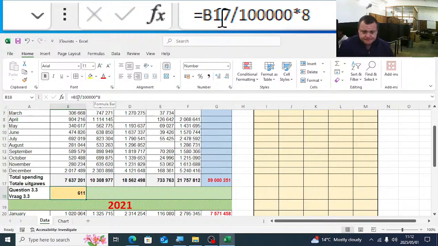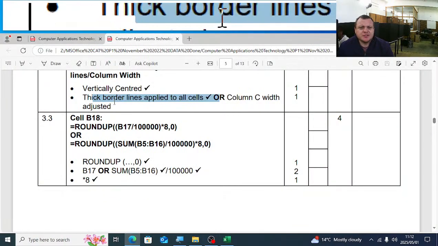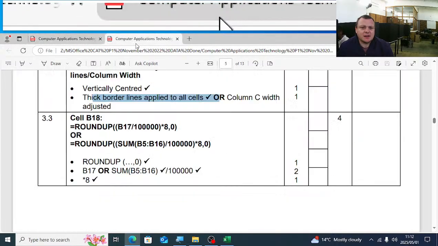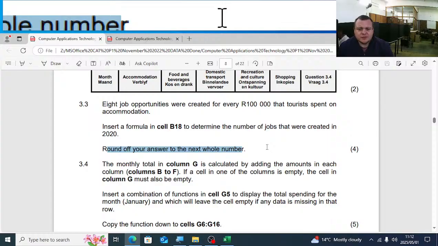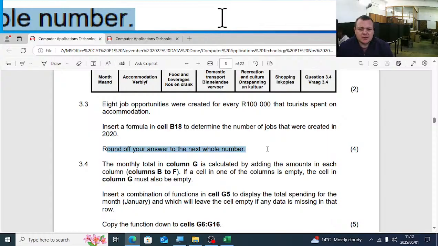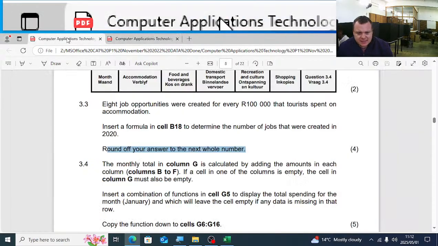Right, next question. So it's going to be B7, no, sorry, not next question. This question, they just tell us here we must use the round function, round up. They tell us there, round off your answer to the nearest whole number. So here you had to use round up. So what is the key here, guys?